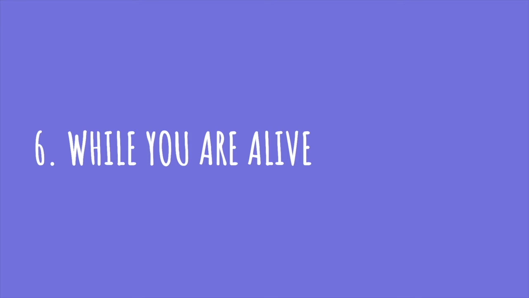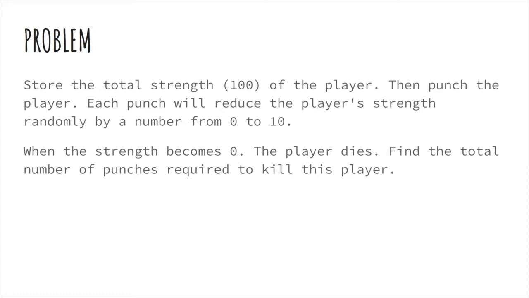In this tutorial, we'll be solving a problem called While You Are Alive. The problem goes like this. We need to store the total strength of the player, that is 100, and then punch that particular player. Each punch will reduce the player's strength randomly by a number 0 to 10. When the strength becomes 0, the player dies. We need to find the total number of punches that are required to kill this player.